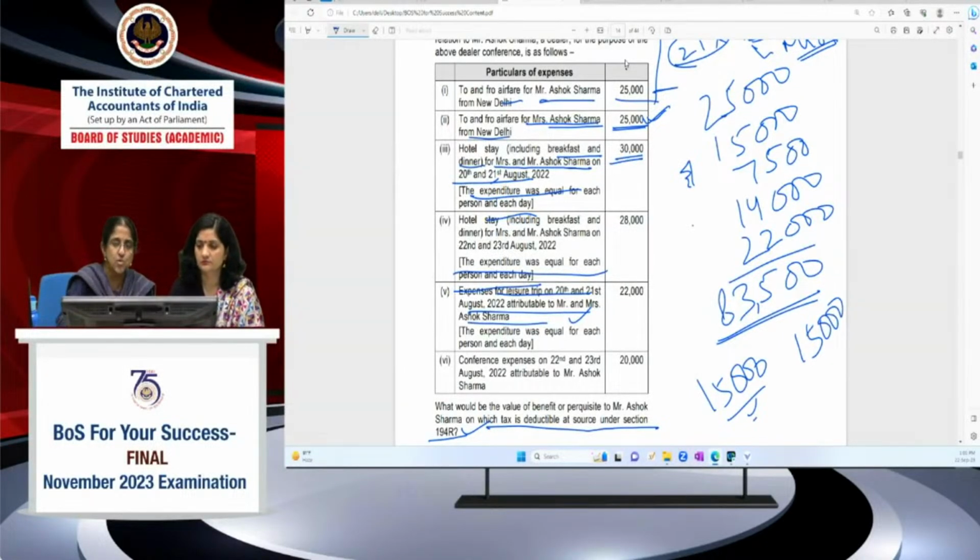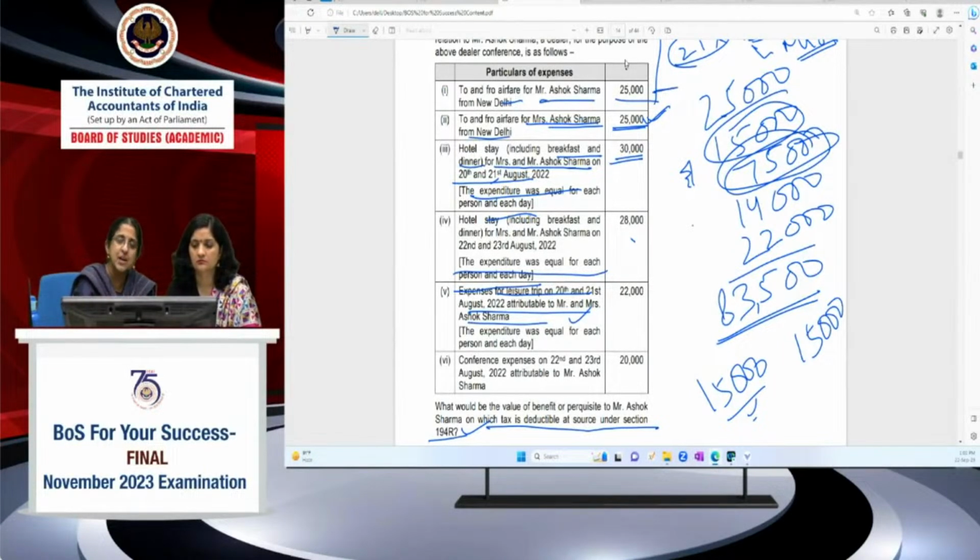So for Ashok Sharma, Sunday expenditure is allowed, Saturday expenditure is not allowed. I mean, Saturday expenditure will be treated as a perquisite, Sunday expenditure will not be treated as a perquisite. For Mrs. Sharma, the full 15,000 will be treated as a perquisite. And of course, here 14,000 out of 28,000 for Mrs. Sharma will be treated as a perquisite. For Mr. Sharma, because it was conference days, it was not treated as a perquisite.